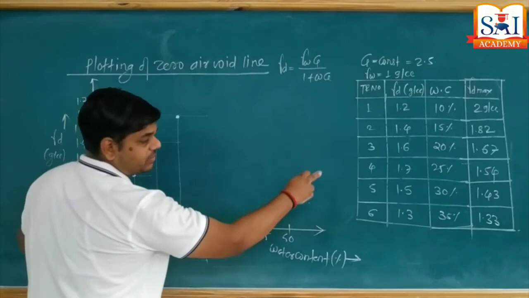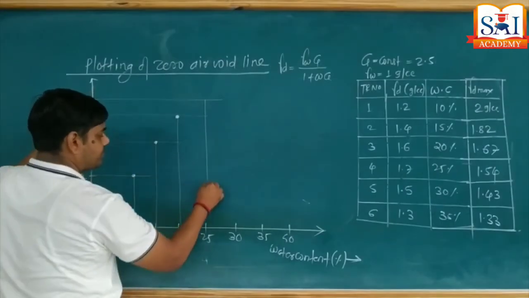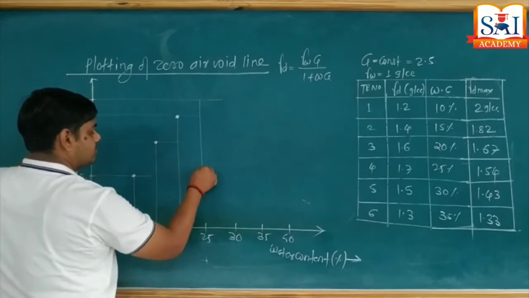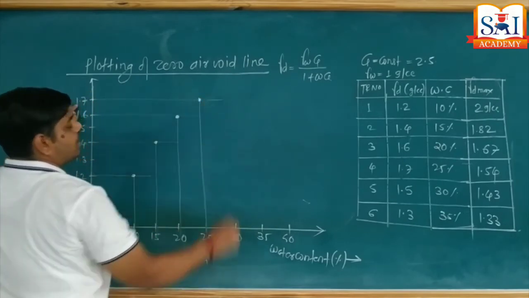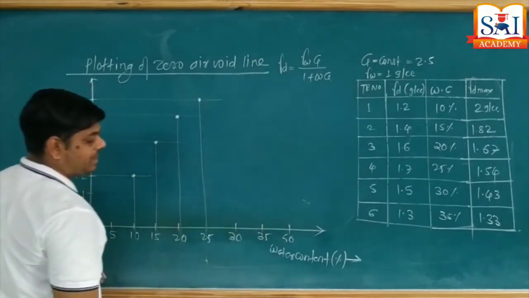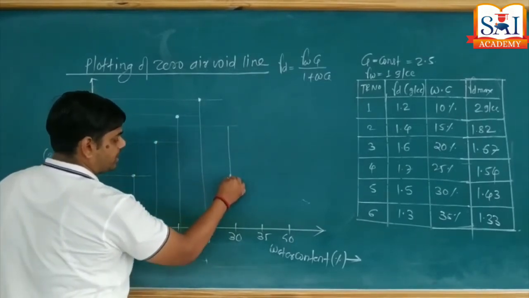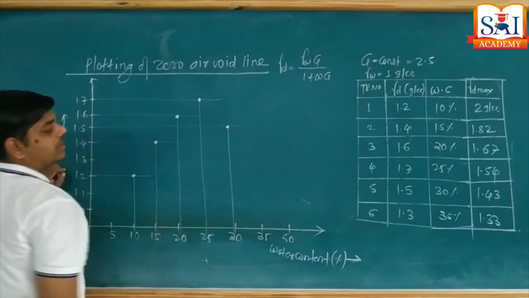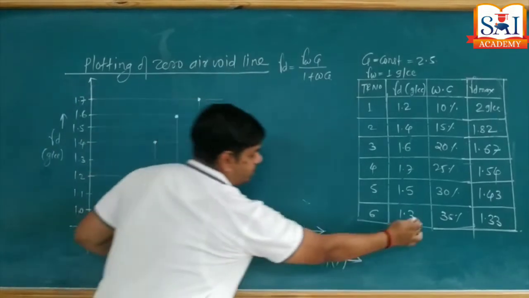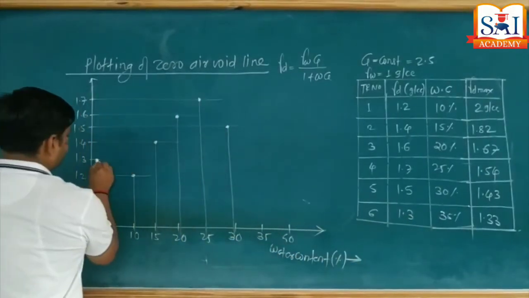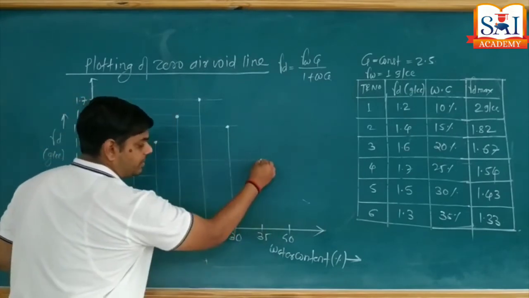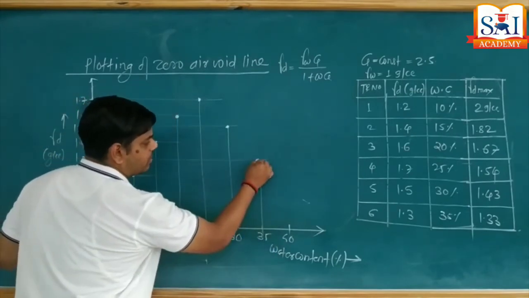Then for 25% water content, gamma d is 1.7, like this. And for 30% water content, gamma d is 1.5, the value decreases for 30, but water content continuously goes on increasing. Then for 35% water content, gamma d is 1.3. For 35% we got all the points.